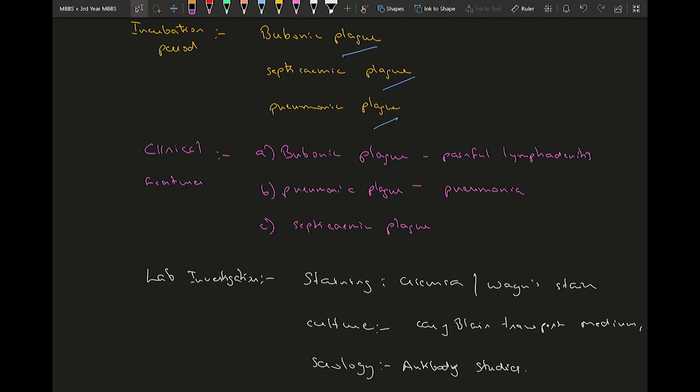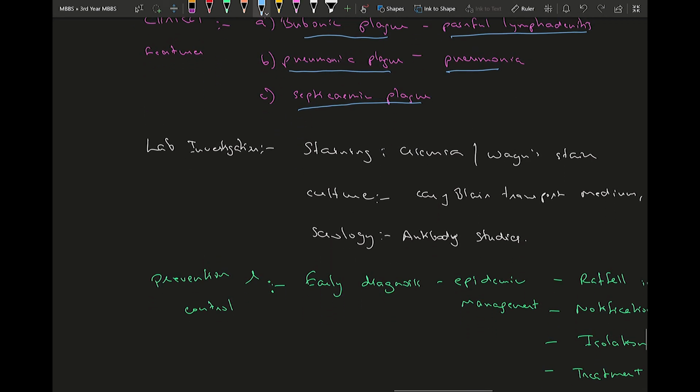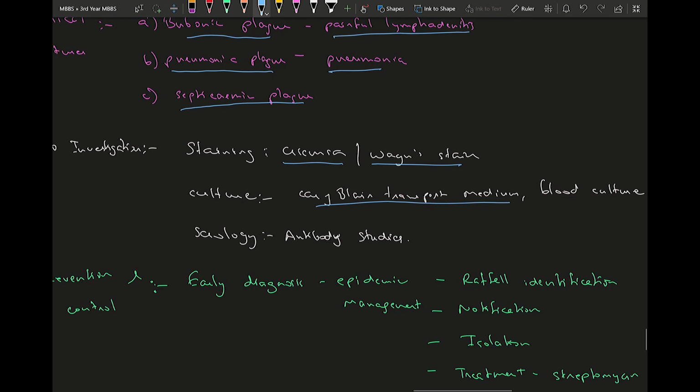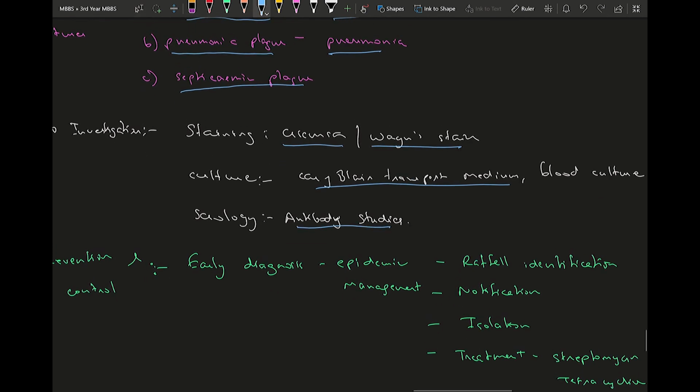So the clinical features which you need to know are your bubonic plague has painful lymphadenitis and forms many buboes, like swellings, mainly swellings in the body which are very painful. Pneumonic plague causes pneumonia as the name suggests. Septicemic plague is very rare and it may cause sepsis. So the lab investigations will be your characteristic Giemsa stain or vein stain. Culture, you need to culture it on any medium, but you use this transport medium known as Cary Blair medium. And then serology, you can do antibody studies.